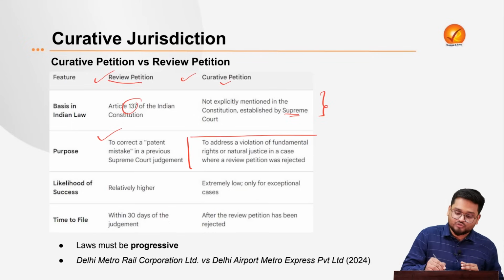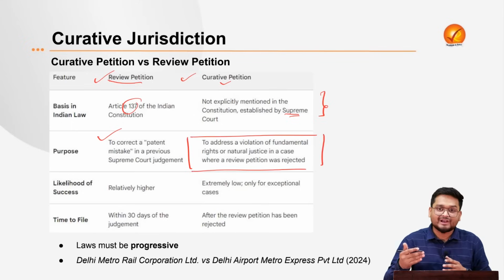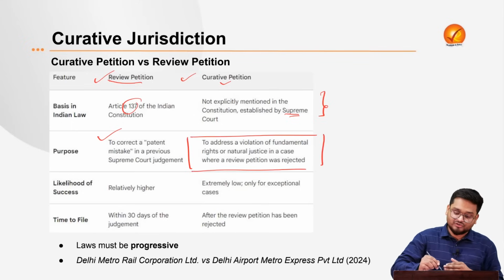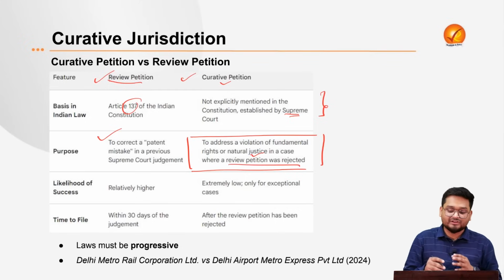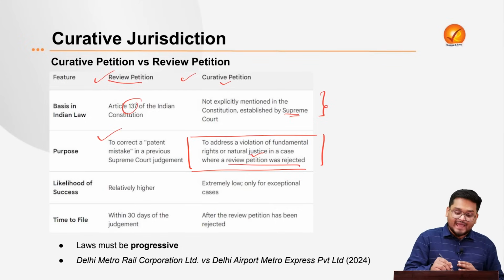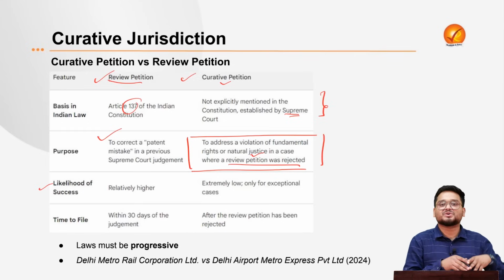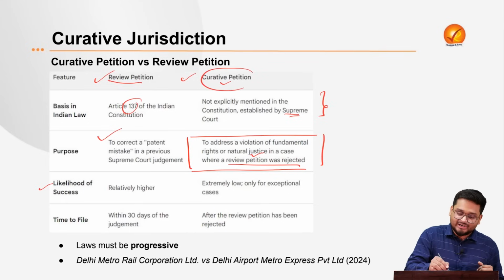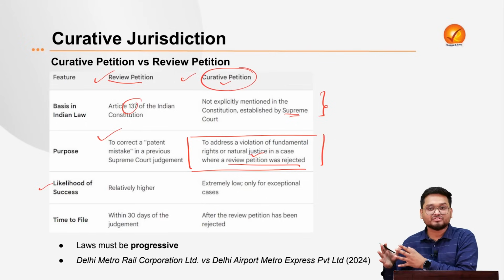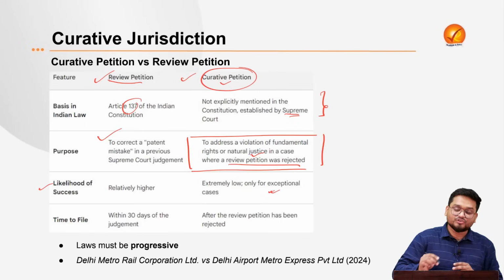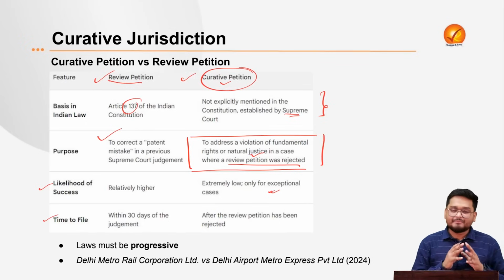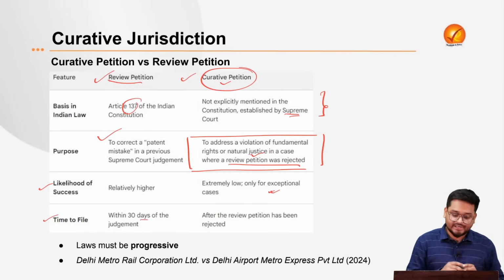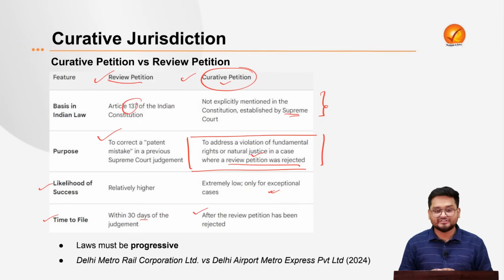But here it is to address a violation of maybe fundamental rights, a bias of the judges, and also violation of natural justice in cases where the review petition was rejected. The likelihood of success of a review petition is much higher, while the curative petition is totally based on the Supreme Court's discretion, and its success rate is extremely low. And finally, the time to file a review petition is within 30 days of the judgment, and here it is after the review petition has been rejected.